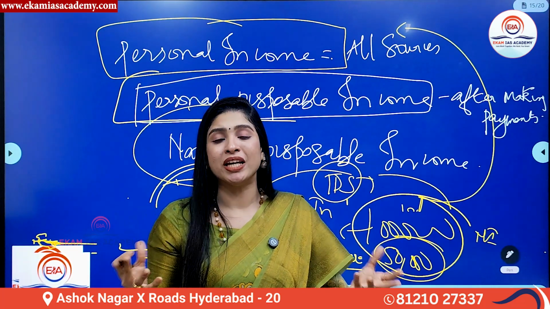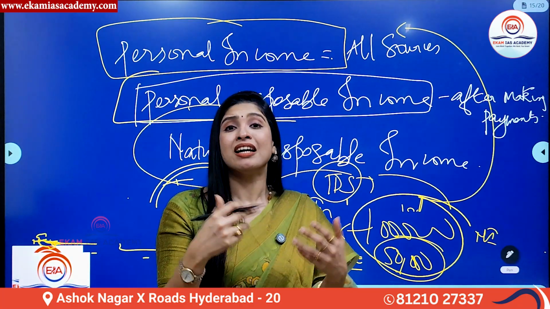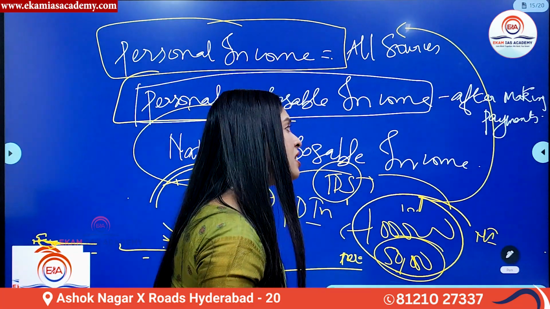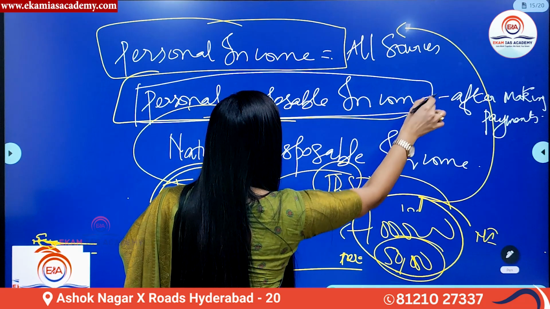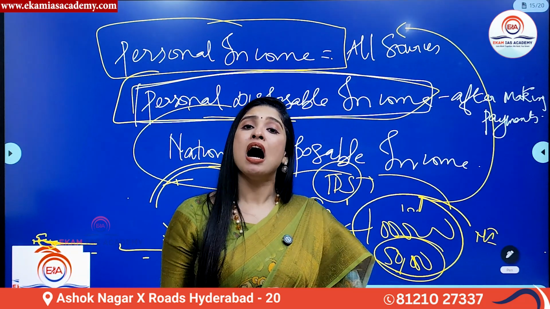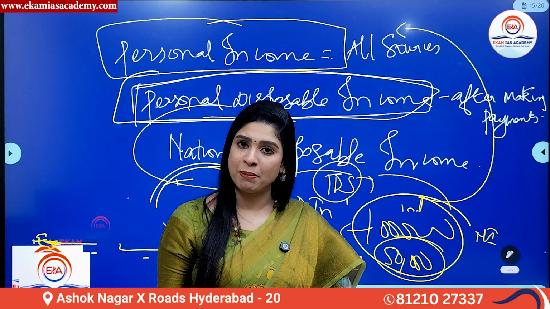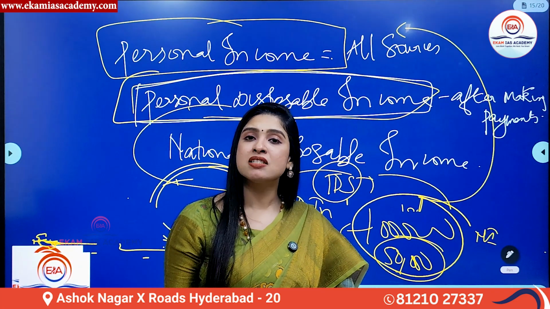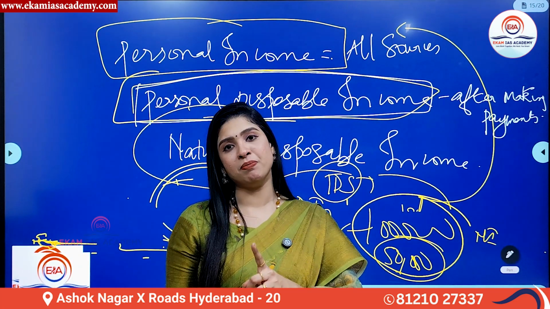For every individual, it is different based on their budgetary requirements. So, the money that is available in the hands of an individual after making all these payments is called personal disposable income in simple terms.